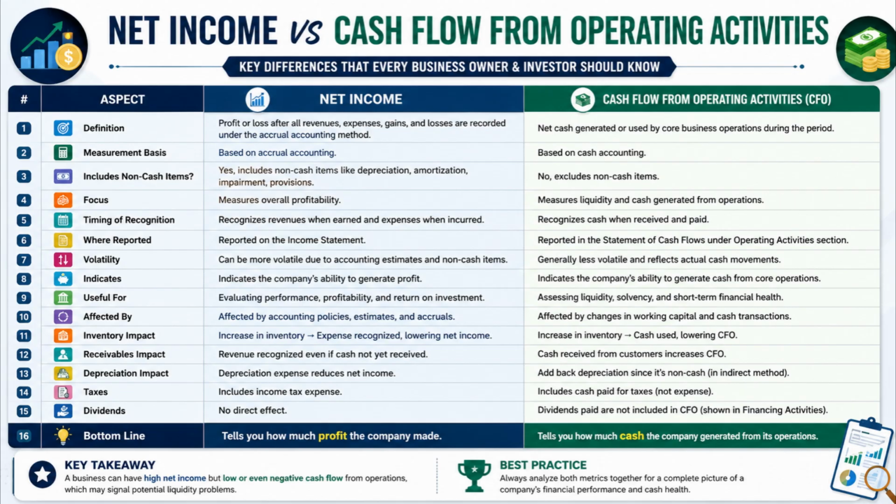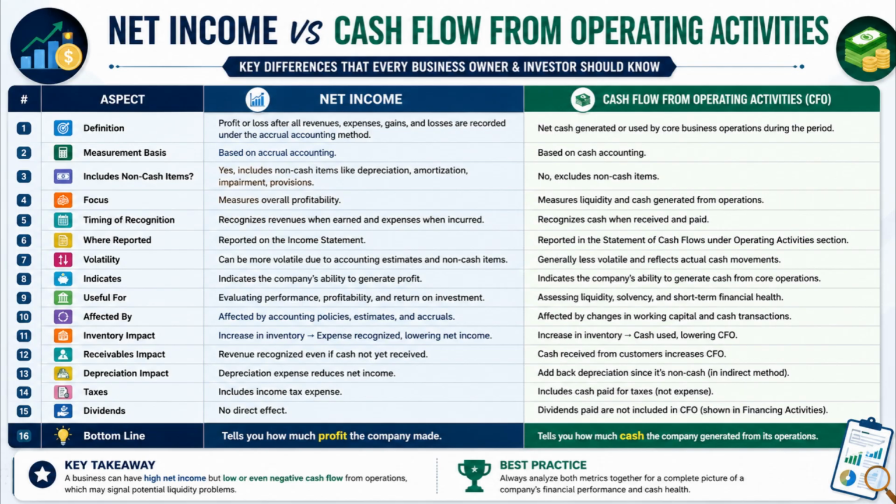Number 9. Net income is mainly used to evaluate profitability and overall financial performance, whereas cash flow from operating activities is mainly used to assess liquidity and short-term financial health. Number 10. Net income is influenced by accounting policies, accruals, and estimates, whereas cash flow from operating activities is influenced by cash transactions and working capital changes. Number 11. An increase in inventory can reduce net income through related expenses, whereas an increase in inventory generally reduces cash flow from operating activities because cash is tied up in stock.